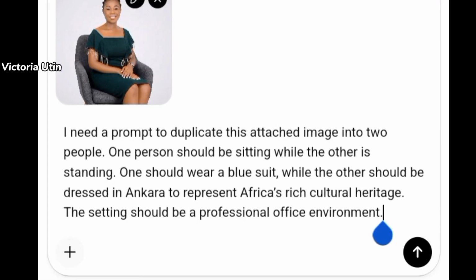Alright, to be able to duplicate yourself, to clone yourself in a video, this is what you are going to do. First off, I'm going to be using ChatGPT to get my prompt. Look at what I'm prompting ChatGPT: I need a prompt to duplicate this attached image into two people. One person should be sitting while the other is standing. One should wear a blue suit while the other should be dressed in Ankara to represent Africa's rich cultural heritage. The setting should be a professional office environment. So I'm going to click here to send.